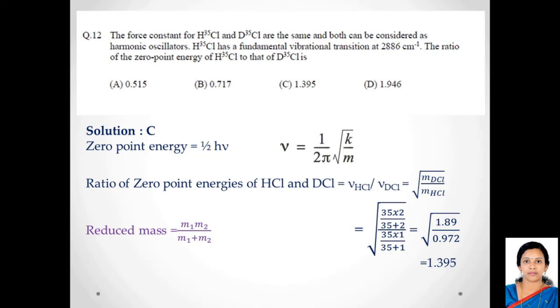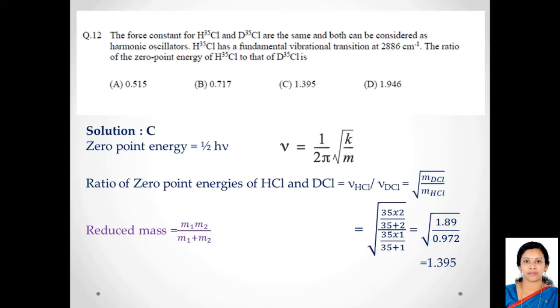Moving on to question number 12. The force constant for hydrogen chloride and deuterium chloride are the same, and both can be considered as harmonic oscillators. Hydrogen chloride has a fundamental vibrational transition at 2886 centimeter inverse. The ratio of the zero-point energy of hydrogen chloride to that of deuterium chloride is.